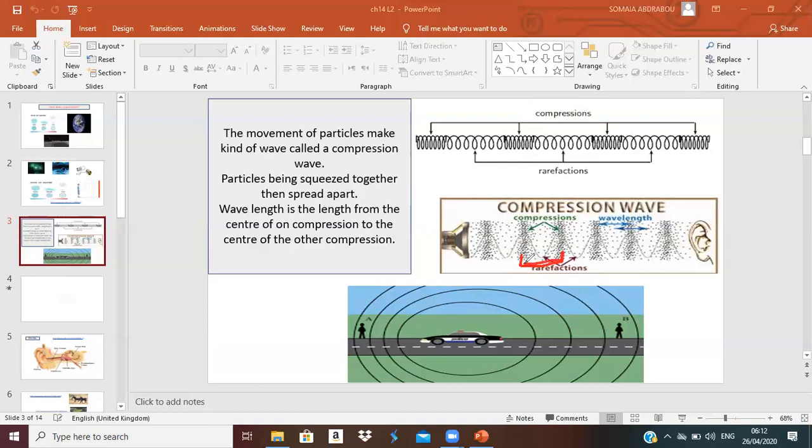So if you need to measure the compression wave, you should start from the center of the compression to the center of the next compression, so you will know the wavelength of this sound, okay?